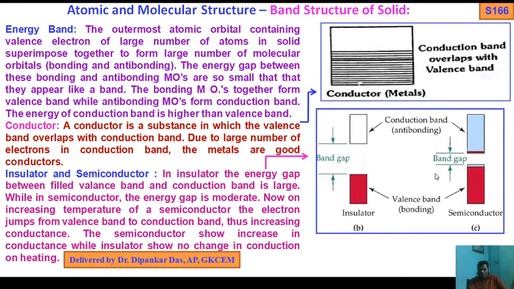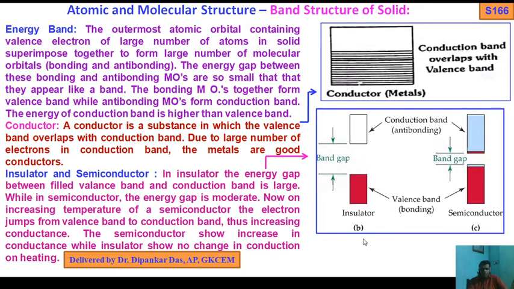A semiconductor has a small band gap, or is a substance whose conductivity lies between conductor and insulator, so that the electron can jump from the valence band to the conduction band.